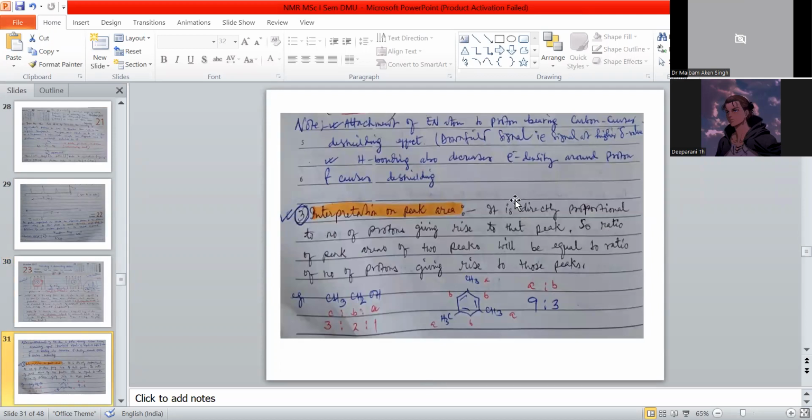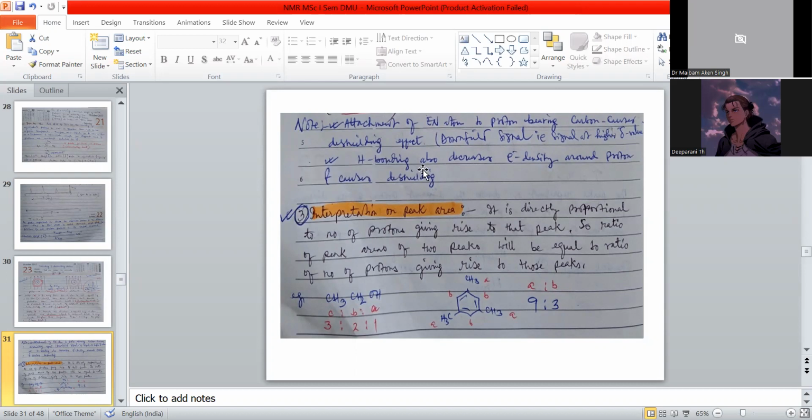Here, one important note: attachment of an electronegative atom to a proton-bearing carbon causes the deshielding effect, a downfield signal, that is, a signal at a higher delta value.